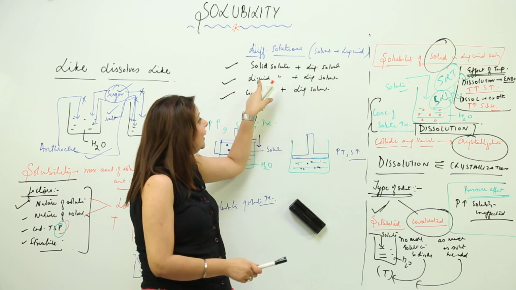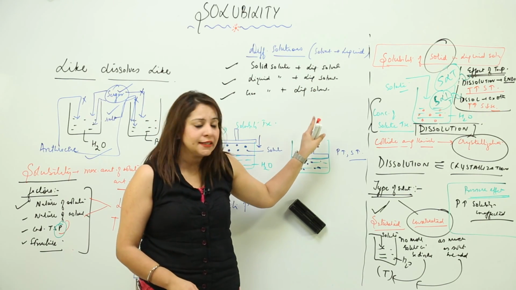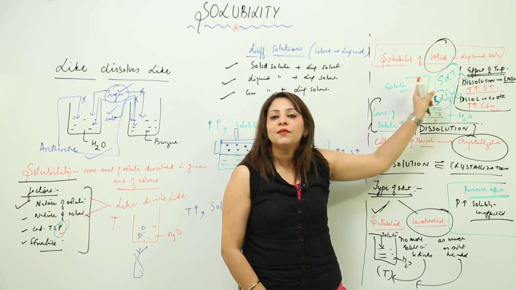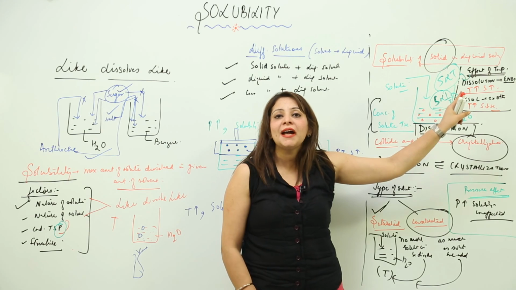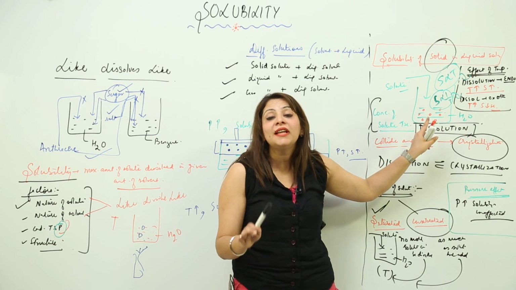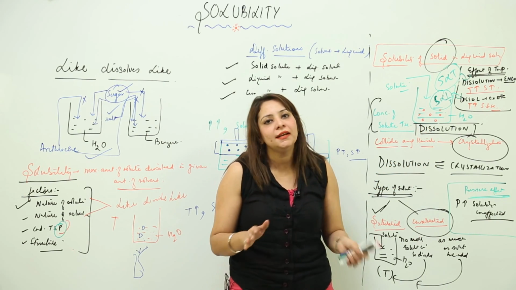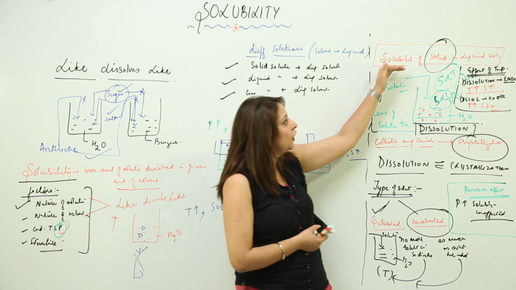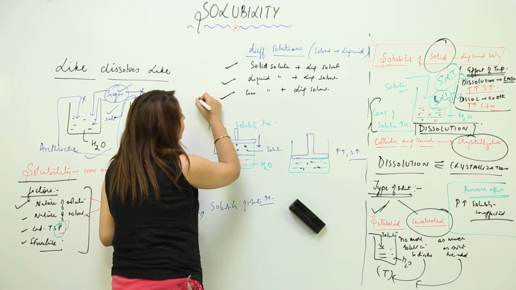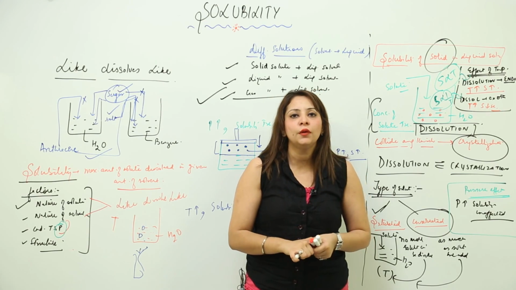The reason being, we are talking about solids, right? But when I talk about liquid in liquid or gas in liquid, their solubility is going to get affected. But it is not getting affected when we are dissolving solid, because in solids the particles are very closely packed, there are no spaces between them, and when there is no space, we cannot compress the substance, right? So that means the pressure is going to show a nil effect. So this is what we did, the solubility of solid in liquid solution. Now we will see the solubility of gas in liquid solvent, that means when we are dissolving gas solute in liquid solvent. So what are the factors